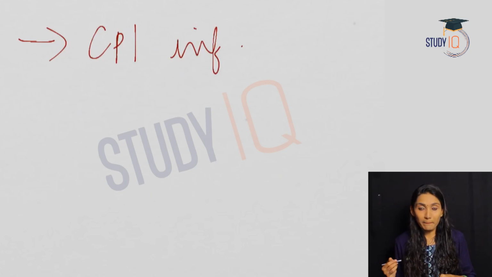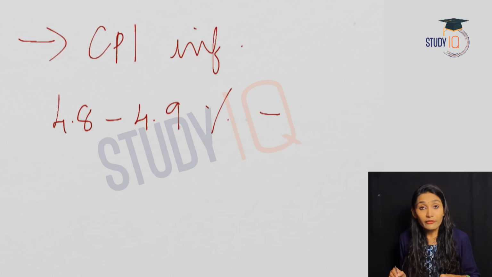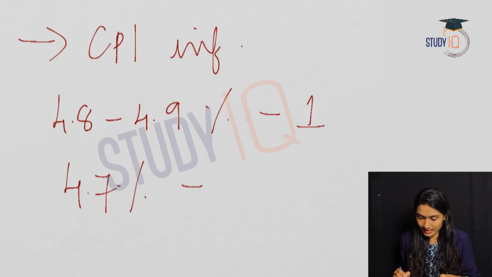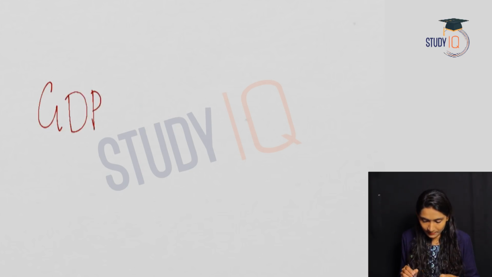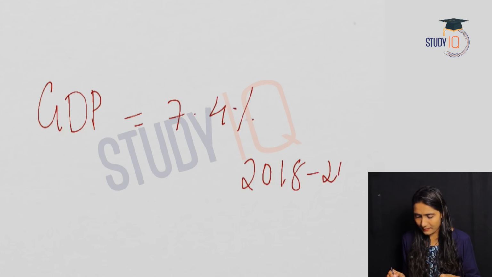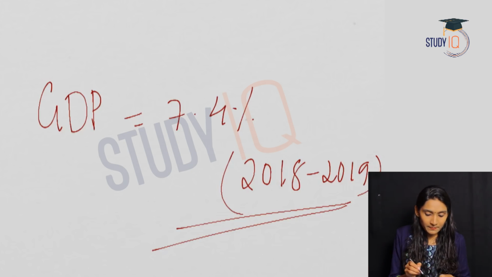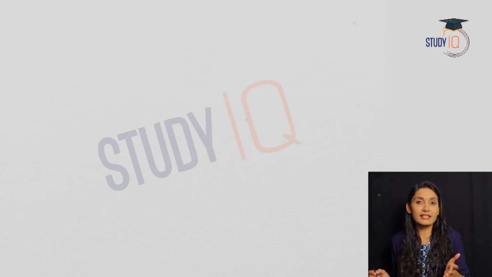And again, coming to the CPI based inflation forecast. According to the MPC, the CPI based inflation forecast is 4.8 to 4.9% in the first quarter of this year and 4.7% in the second quarter of the financial year. And the estimated GDP growth is 7.4% for the financial year 2018-19. So these are the key highlights of the monetary policy announcement. Monetary policy and the Monetary Policy Committee are very important from an examination point of view. So this is a very important topic.